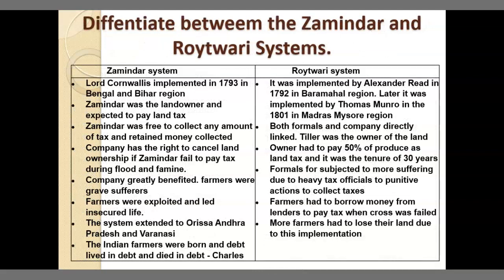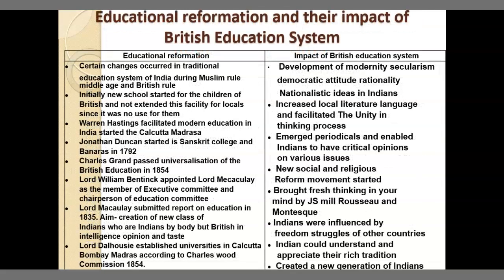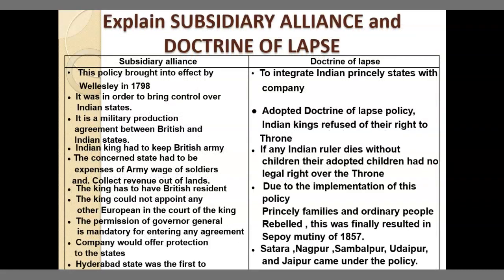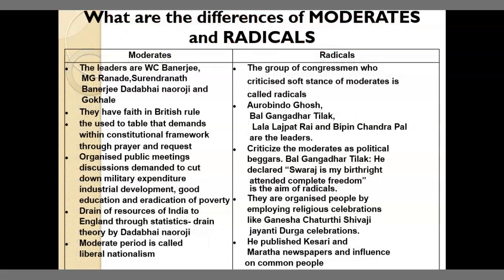Differentiate between the Zamindari system and the Ryotwari system. Educational reformation and the impact of the British education system in India. Describe the Third Anglo-Mysore War and its results. Explain the subsidiary alliance and the doctrine of lapse. What are the differences between moderates and radicals?